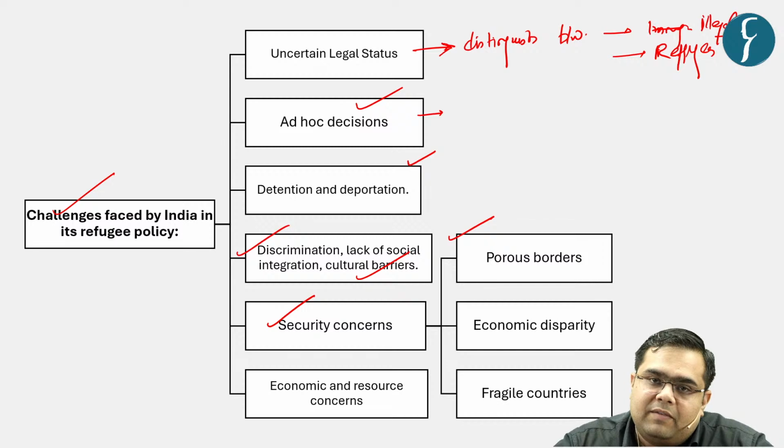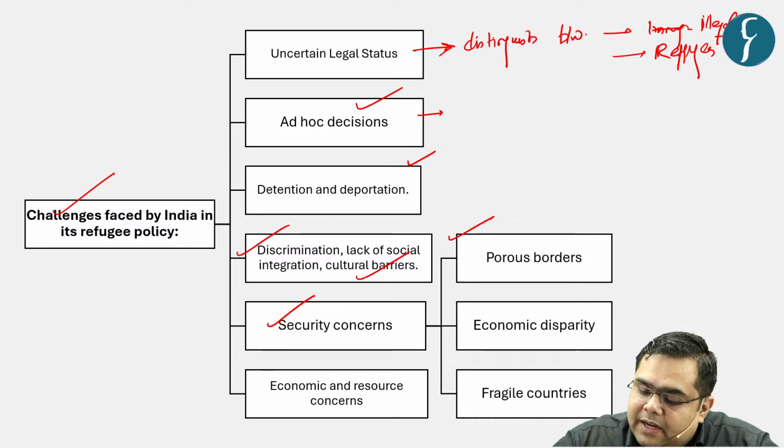But when we talk about borders with either Myanmar or Bangladesh, first of all, we have tribes and communities which are living across them. For example, Nagas live both in Myanmar as well as Nagaland. So again, there are issues with respect to porous borders, which leads to influx of migrants. We will understand why it leads to influx.